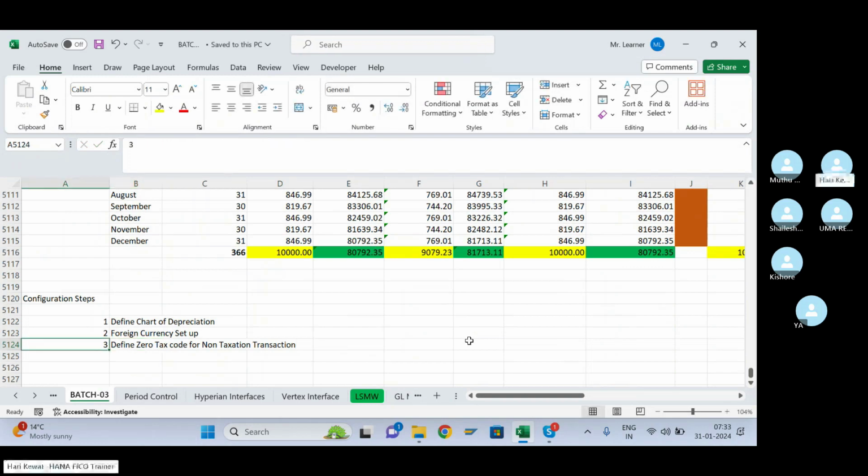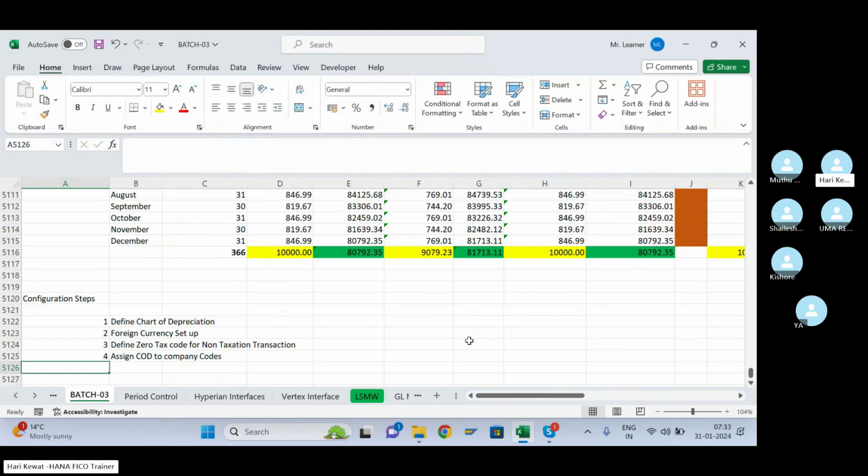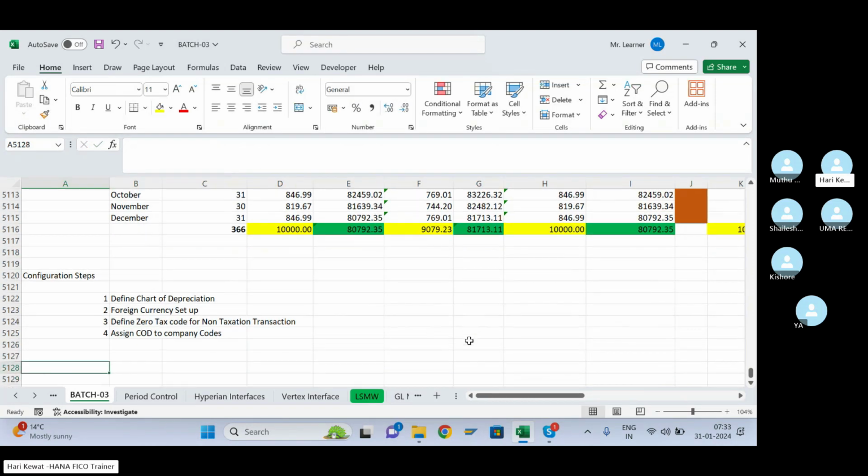After doing these three, then we assigned the chart of depreciation to company codes, right?